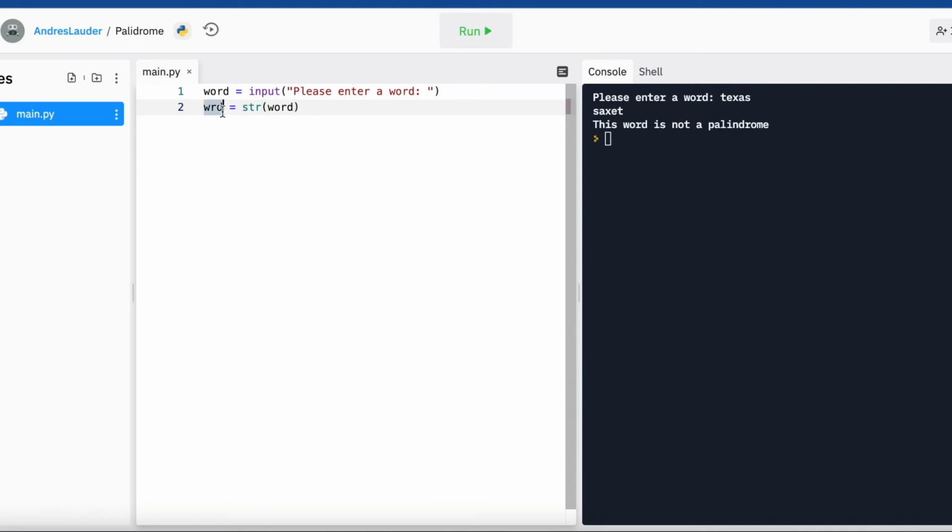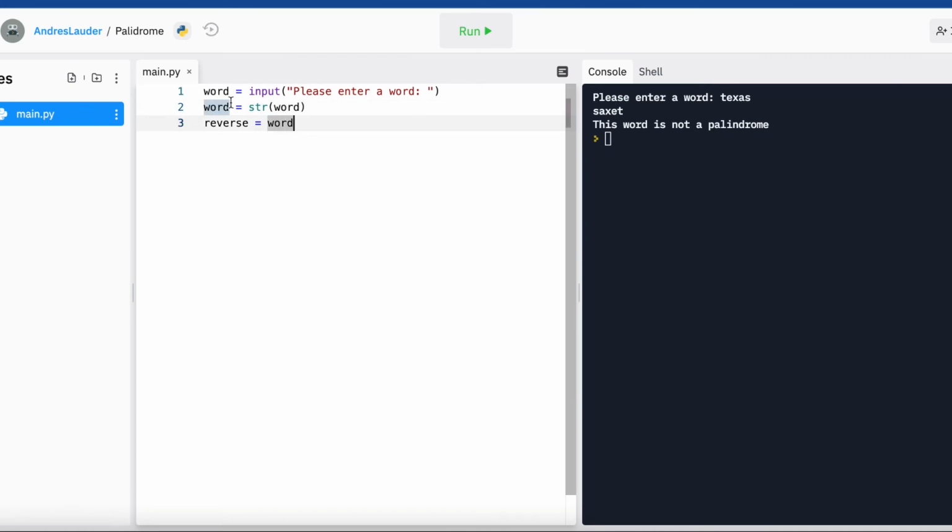So if word is a string, which it is, then we're going to reverse word. We're going to do something I haven't really covered, or I think I covered it a little bit, but not too in depth. We're going to do something called slicing, or reversing technically. Reverse equals word.